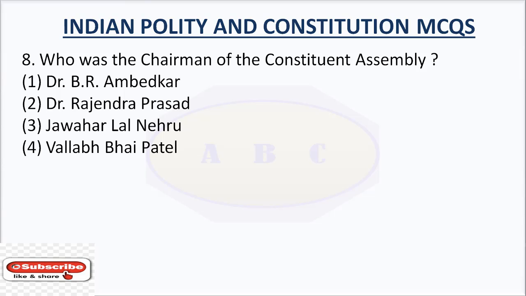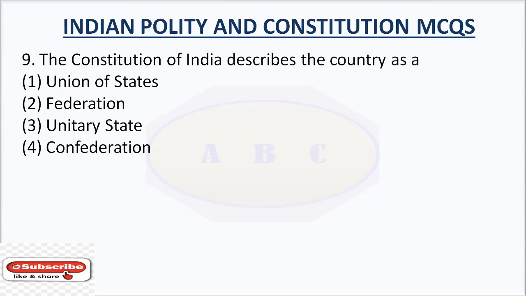Question number 8. Who was the chairman of the Constituent Assembly? Option number 1, Dr. B.R. Ambedkar. Option number 2, Dr. Rajendra Prasad. Option number 3, Jawaharlal Nehru. Option number 4, Vallabhbhai Patel. The answer is Dr. Rajendra Prasad. Dr. Rajendra Prasad was the chairman of the Constituent Assembly.